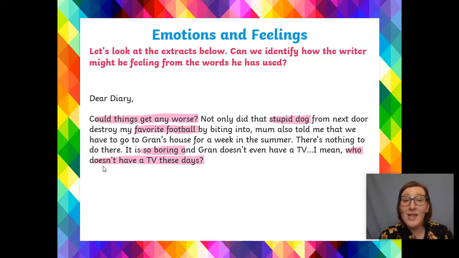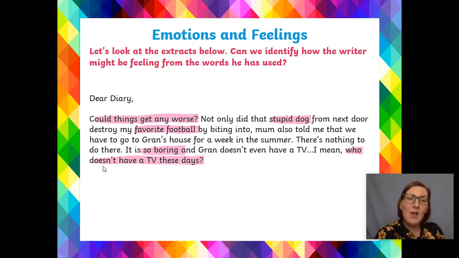So for some reason it's highlighted them already, but never mind. Now let's have a look at the extract below, and we're going to identify the feelings that the writer has used. Dear Diary, and I've highlighted here, could things get any worse? Not only did that stupid dog from next door destroy my favourite football by biting into it, my mum also told me that we had to go to Gran's house for a week in the summer. There's nothing to do there and it's so boring. And Gran doesn't even have a TV. Who doesn't have a TV these days?